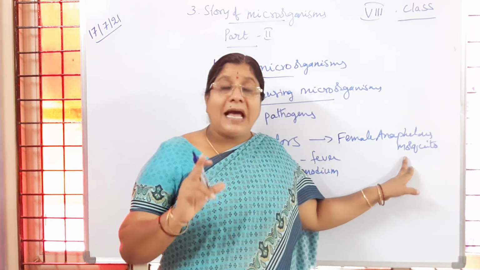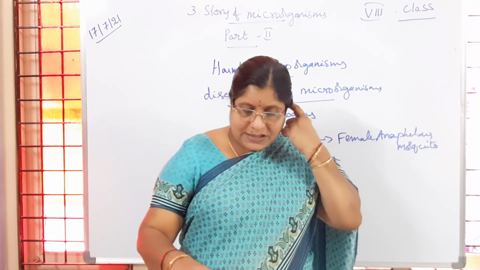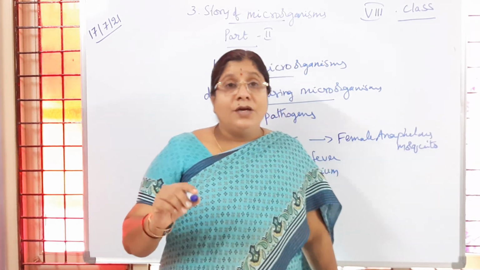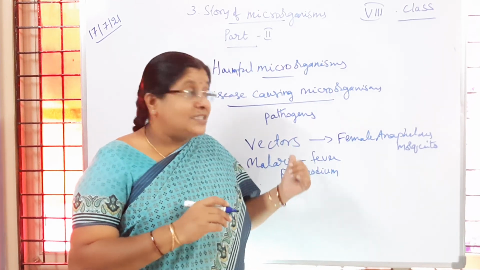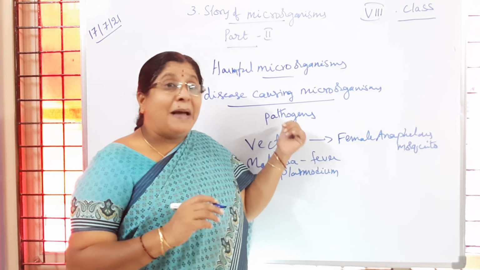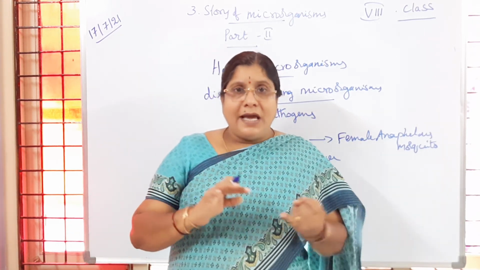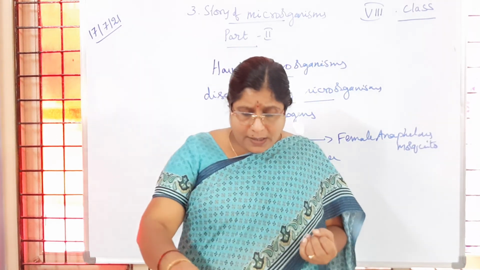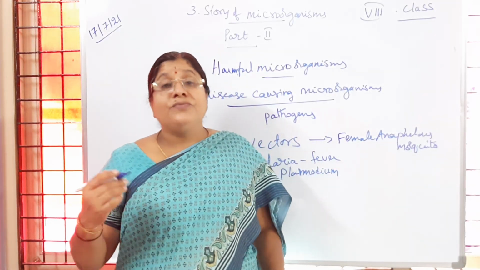So this female Anopheles mosquito is acting as a vector. Is it clear to you? There are so many diseases which spread from person to person through vectors. Not only through vectors, children, but the pathogens are also carried from person to person through air, water or food, sometimes through physical contact.